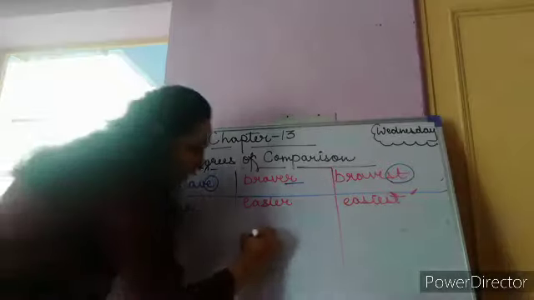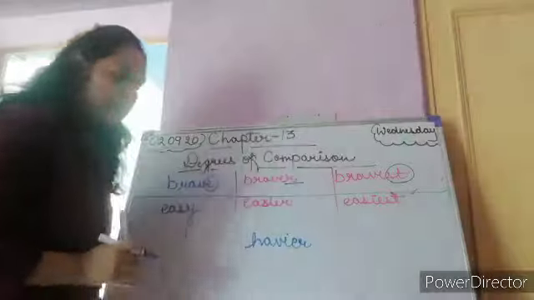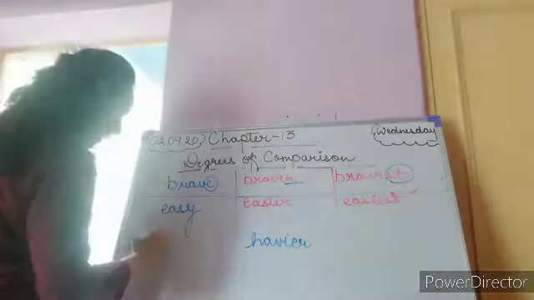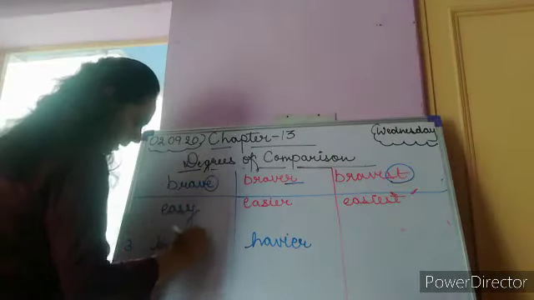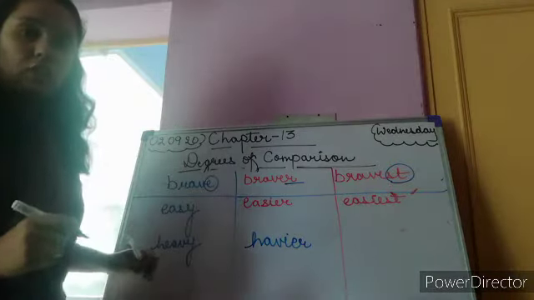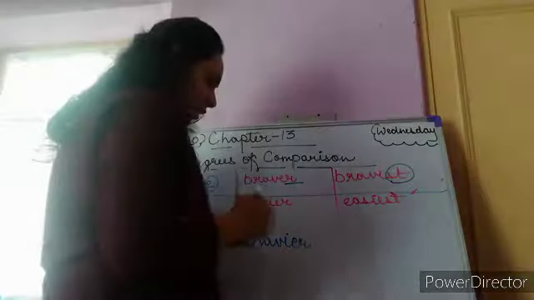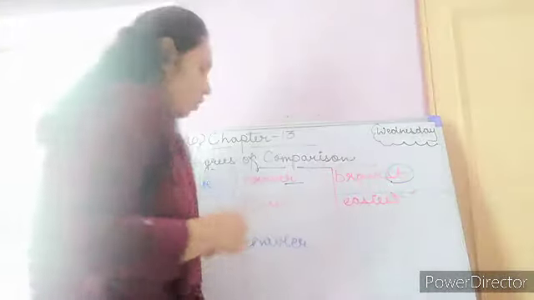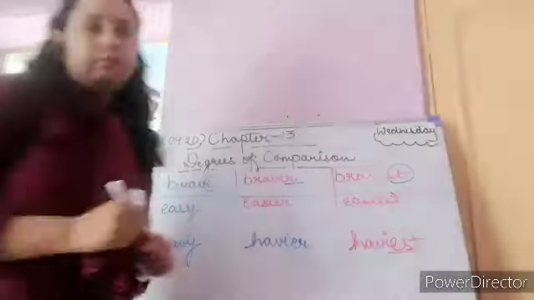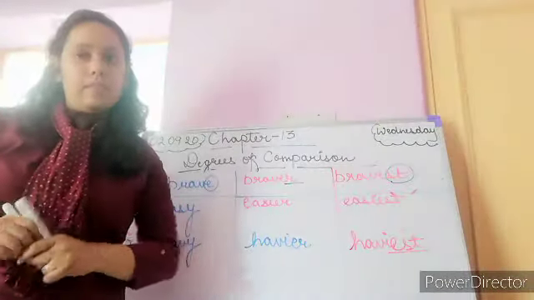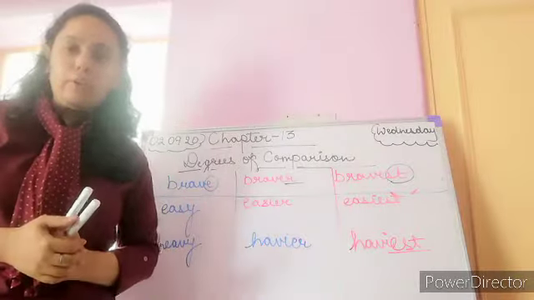So here, heavier. As IER is being used, we can say it is heavy. The correct spelling of heavy is HEAVY, which is the positive degree or the base form. Then the comparative form is already given, so we can write the superlative form, that is HEAVIEST. Clear, children? I hope this is now easy for you.